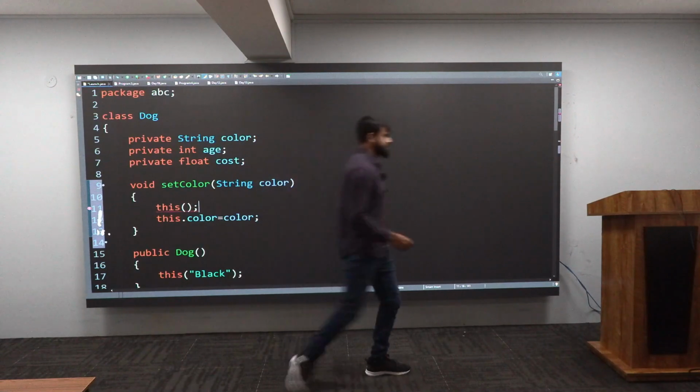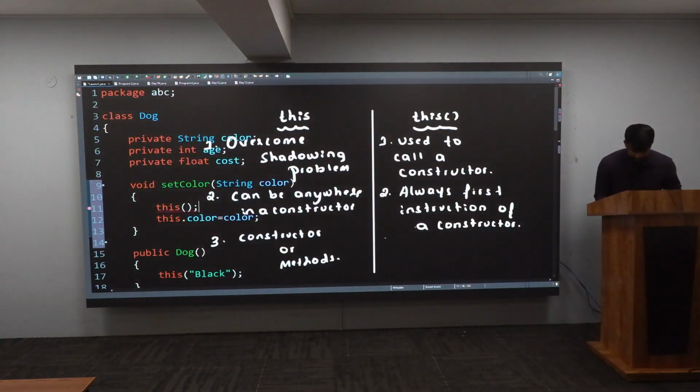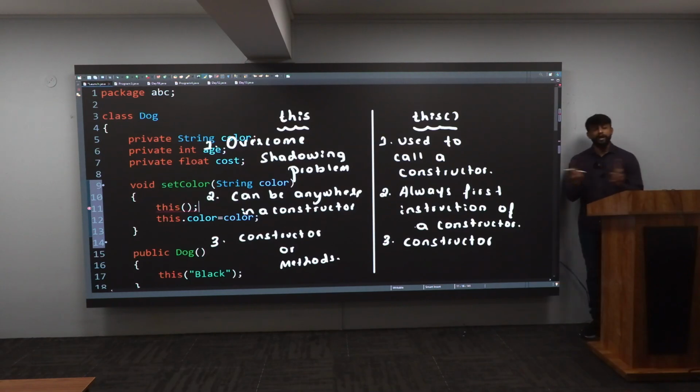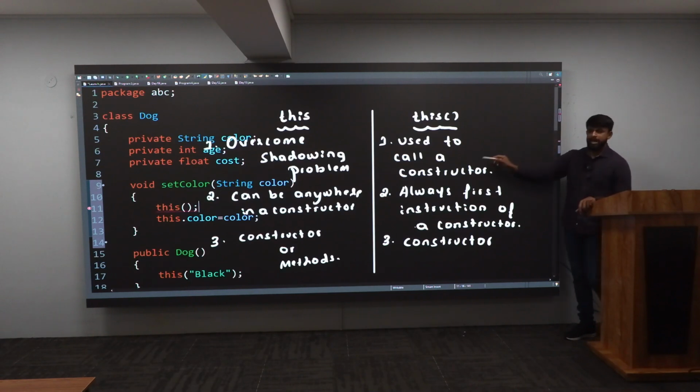Got this? And that is what I am telling it here also. Now, this is my third statement, and this call, you should always give it for a constructor only, nowhere else. And these are the differences between this keyword and this call. Got this, all of you? Yes. See, this is not a frequently asked question, but sometimes a question will be asked on this also.